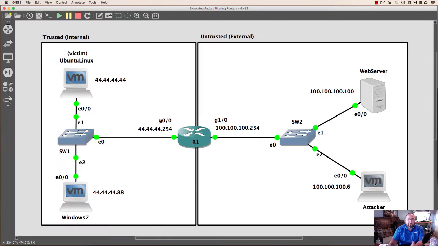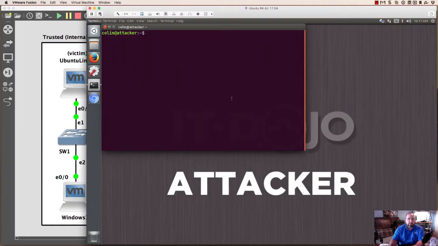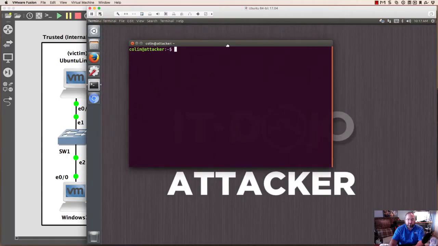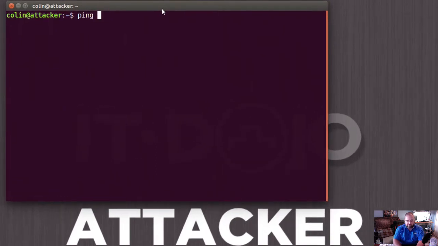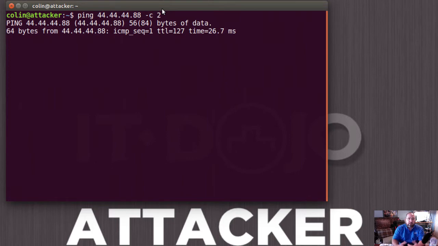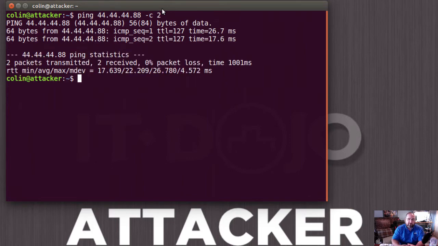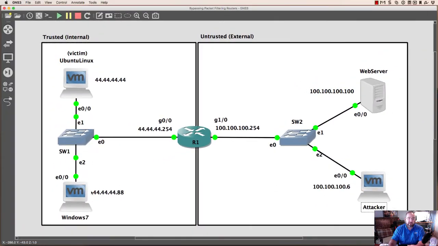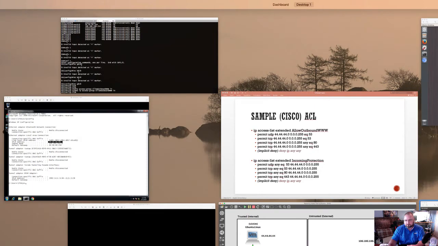So if we come over here to the attacking computer, we open a terminal on this guy. First off, I can do simple things like ping 88.88.88. Nope, I'm sorry, 44.44.44.88. Let's just ping it twice. Okay, so we get successful pings, and so we know we have ICMP connectivity between this attacker and this Windows 7 computer. So this guy's just doing straight up routing there.